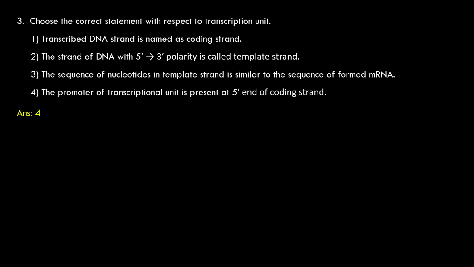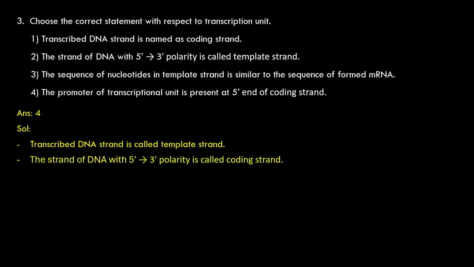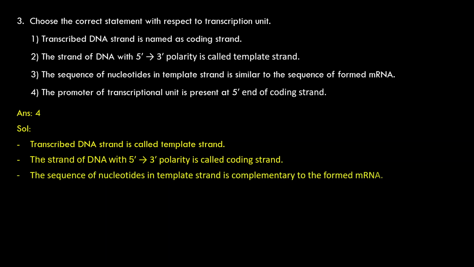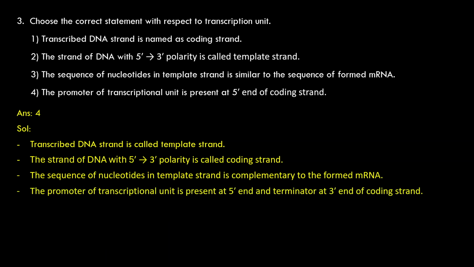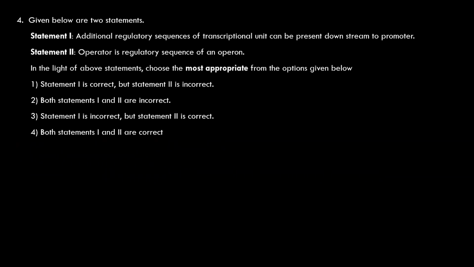Let us see the answer. Fourth one. Transcribed DNA strand is called template strand. The strand of DNA with 5' 3' polarity is called coding strand. The sequence of nucleotides in template strand is complementary to the formed messenger RNA. The promoter of transcriptional unit is present at 5' end and terminator at 3' end of coding strand. Coming to the next question.